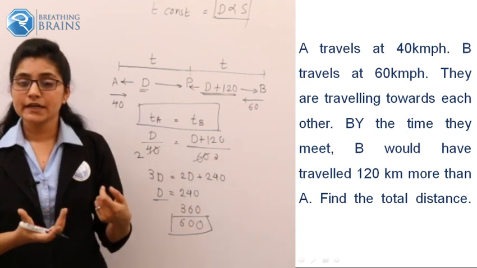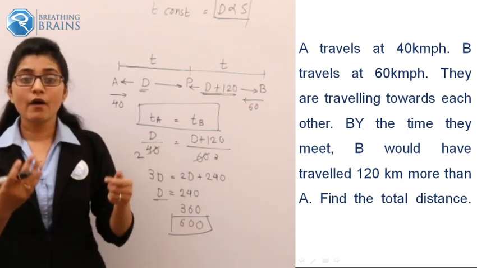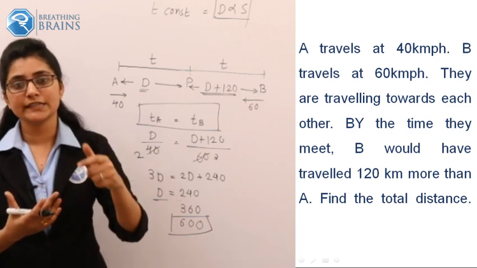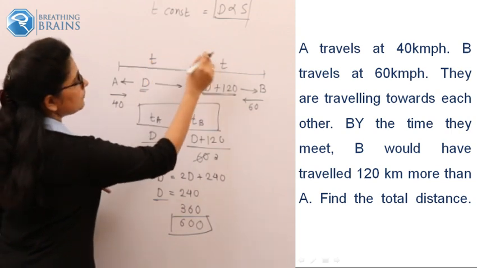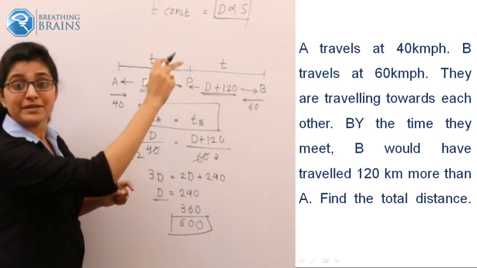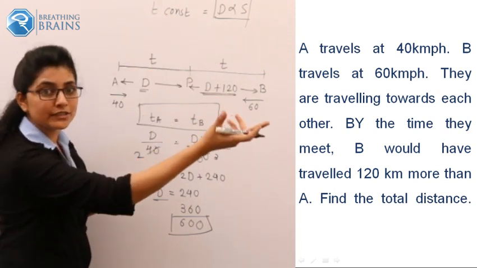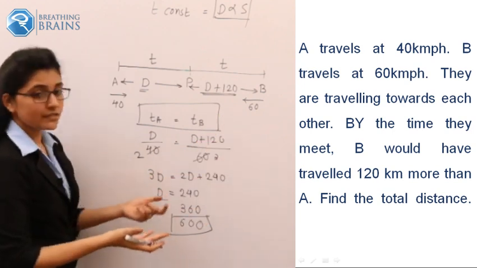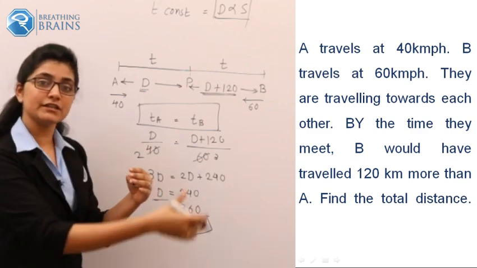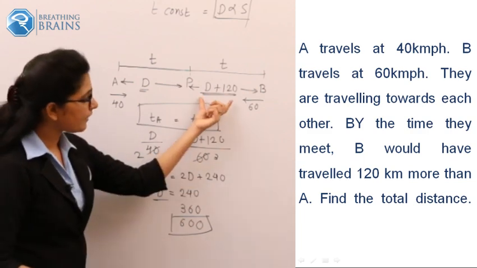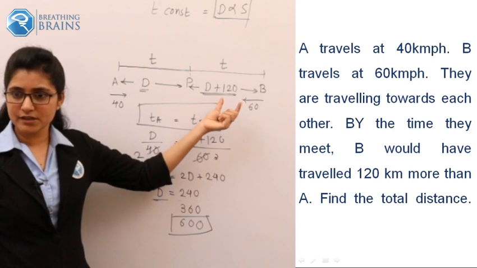From that, I came to know who has traveled 120 km more. If they travel for the same time, meaning time is constant, then speed is proportional to the distance covered, so the one traveling at 60 km per hour should travel the greater distance. So he must travel D plus 120. So this is the learning part.